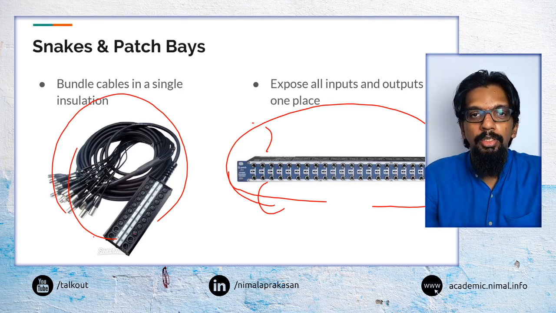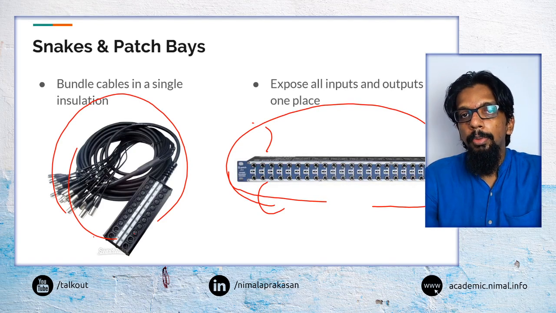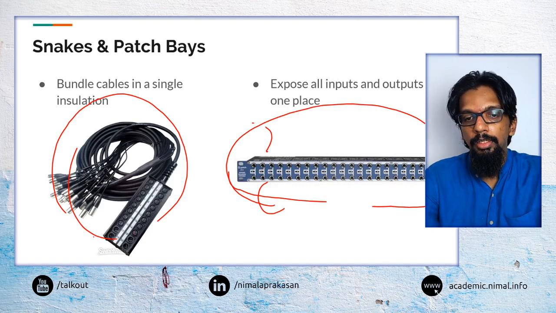It is making it pretty and easy, but still that is a lot of copper cable running across these two places.